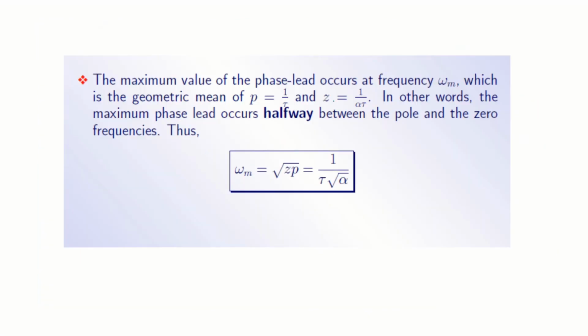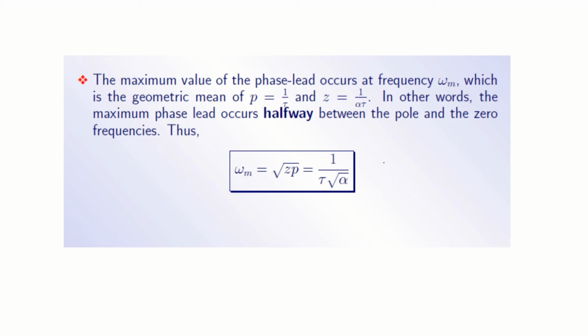The maximum value of the phase lead occurs at a frequency omega m, which is the geometric mean of P, which is nothing but 1 by tau, and Z, which is equal to 1 by alpha tau. So the geometric mean is root of ZP. Z value I have substituted 1 by alpha tau, and P value I have substituted 1 by tau.